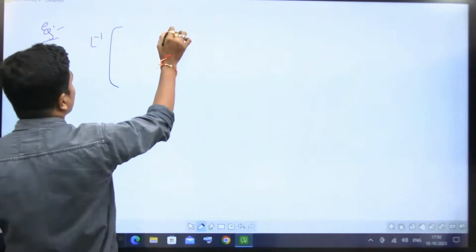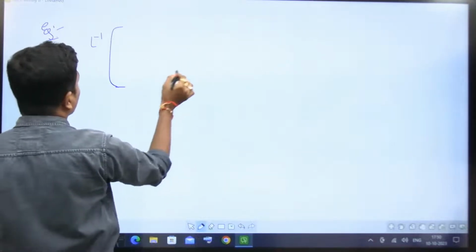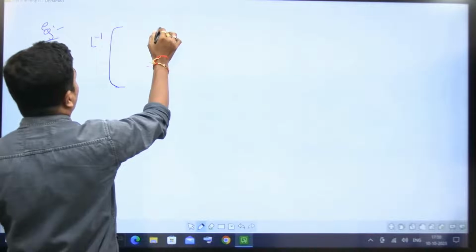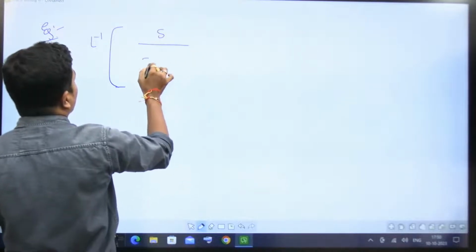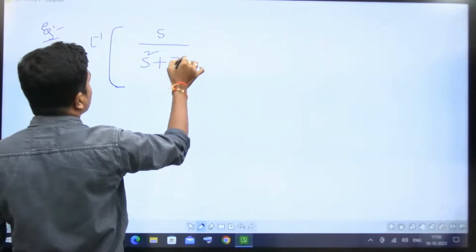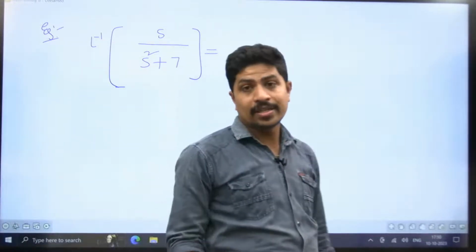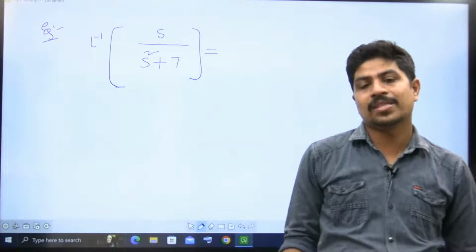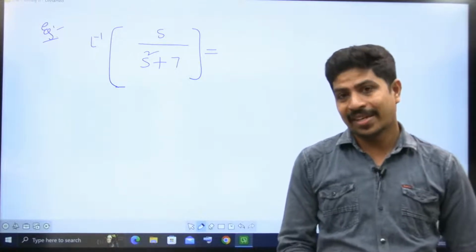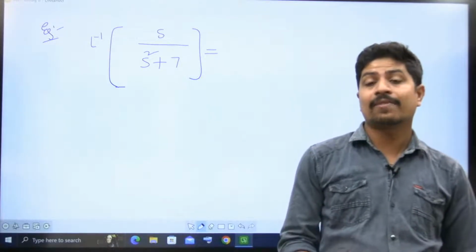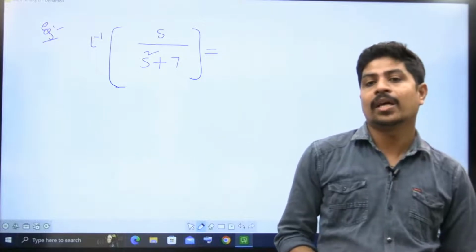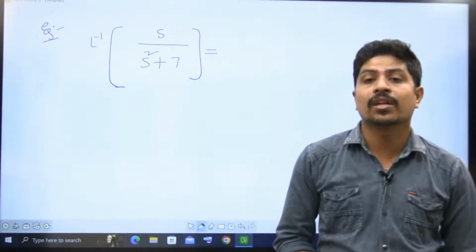Inverse Laplace transform of s by s square plus 7. The point to understand here is that the numerator has an s term, and the denominator has s square plus some constant. Therefore, it is definitely cos.